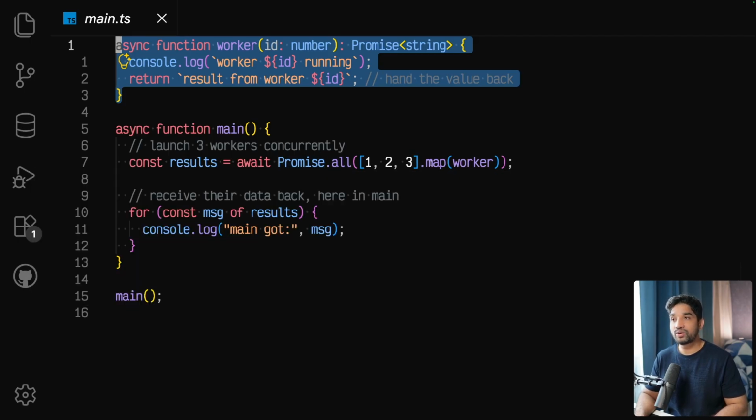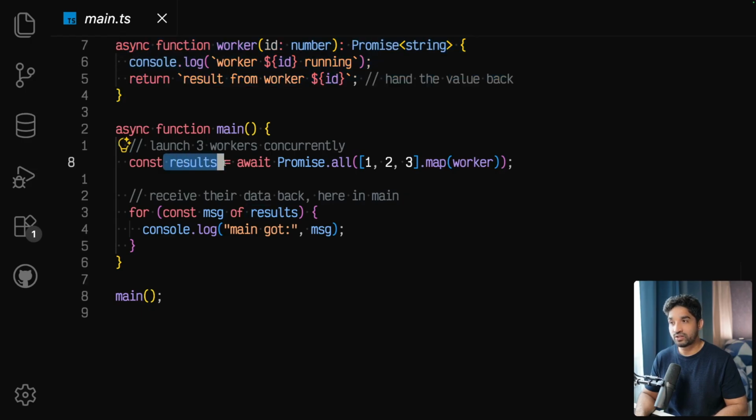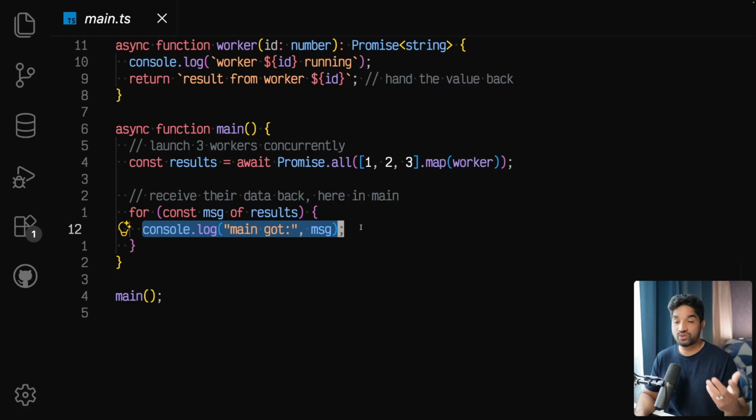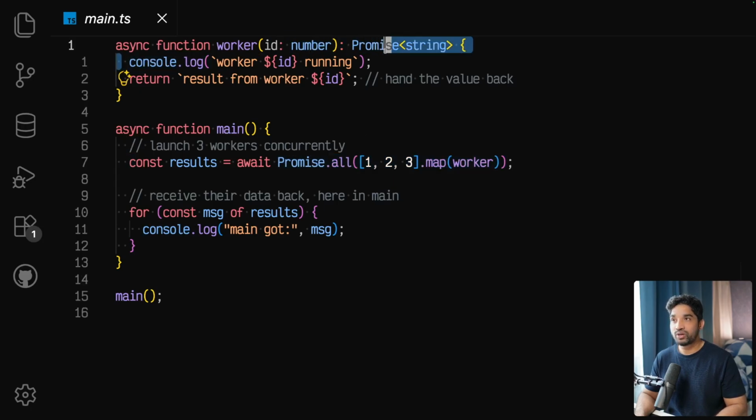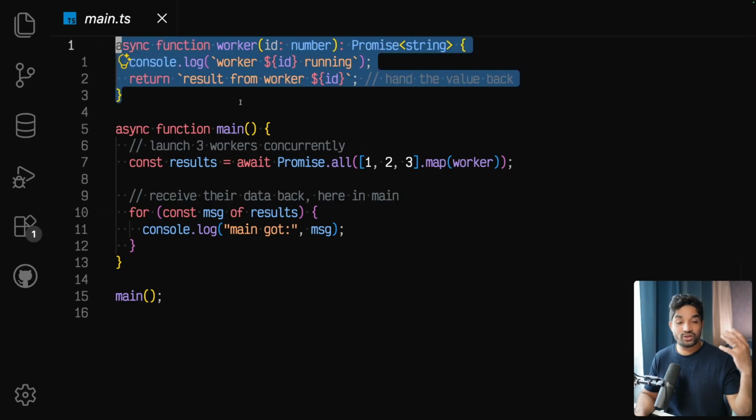When all the workers return, we get this result, and we can loop on that result and do whatever we want with those results. So this looks like concurrency. Yes, it is concurrent, but if we are not doing any IO work here, this line and this line will be executed on the same thread. It is not executed in parallel. This concurrency is handled by the event loop. The event loop queues these workers on the thread, but that is the main thread, a single thread. So this is the simplest one.